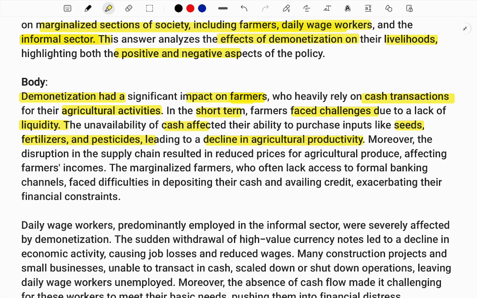And after the productivity, even the consumers, the people who consume the agriculture products, have low liquidity. The supply chain, meaning the producer and consumer linkages, is also disturbed. Even logistics and delivery are in trouble. So the prices reduced drastically, the agriculture produce itself was less, and the prices were less. Overall, the farmers' income is greatly affected because of demonetization.